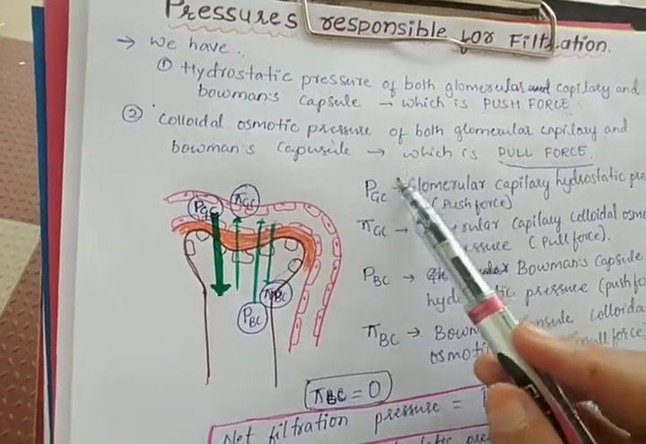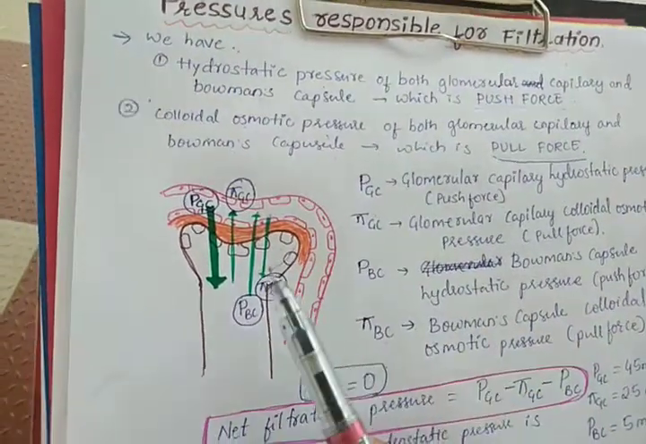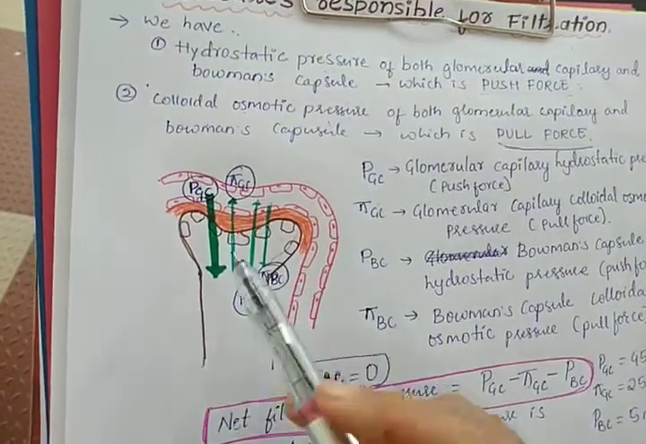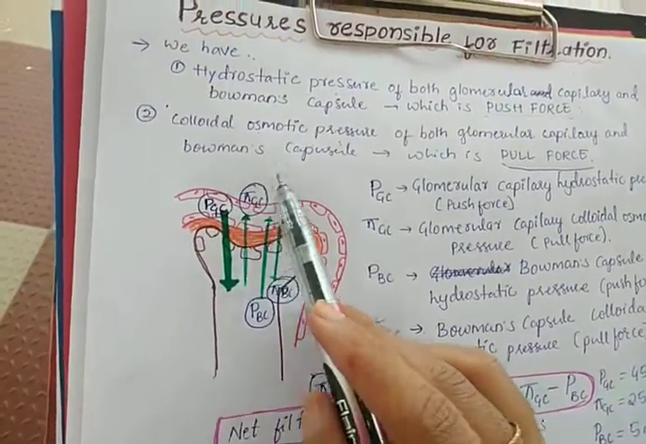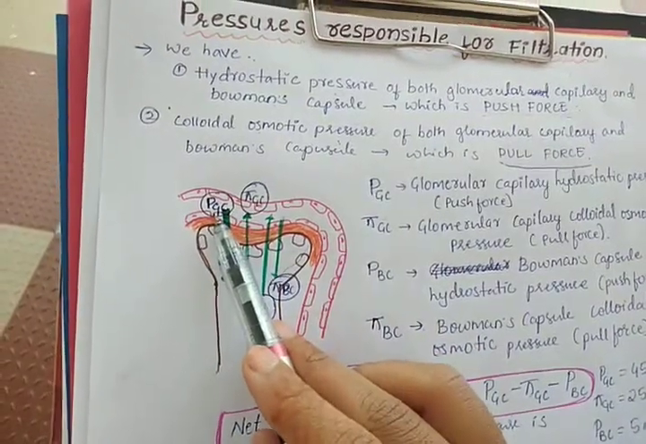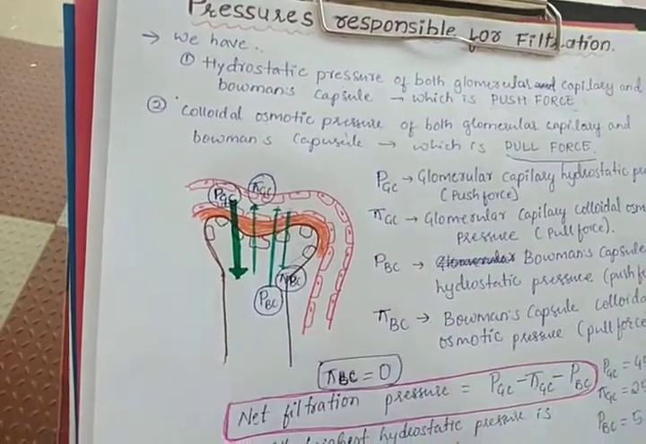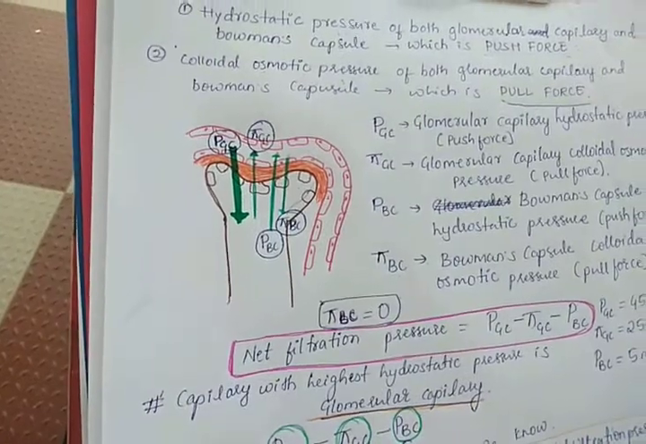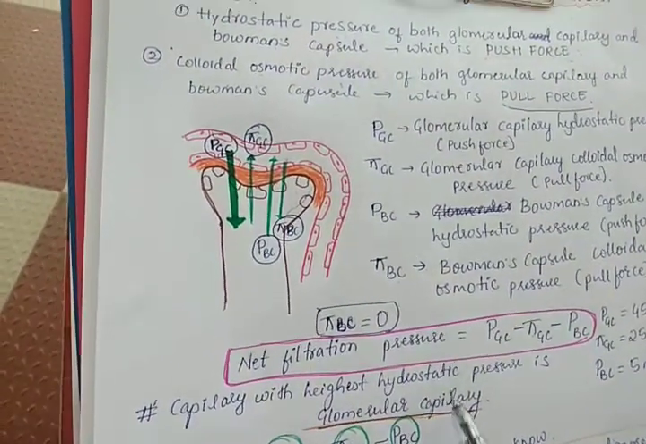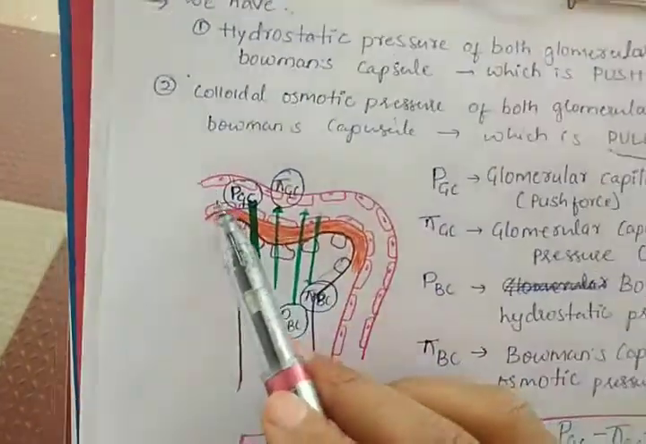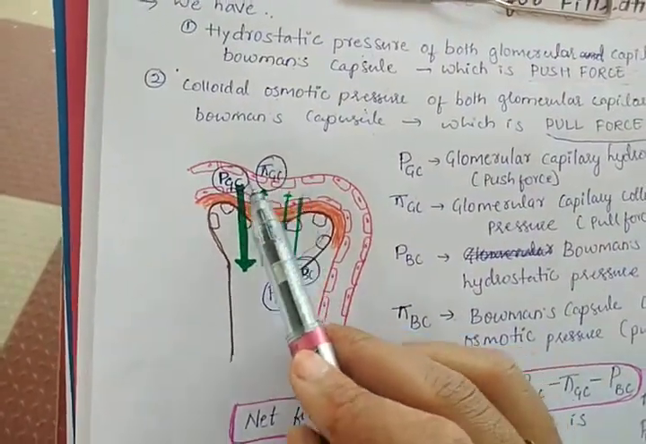Now how are these pressures responsible for filtration? Now this PGC will be the main hydrostatic pressure, and this is the highest pressure among all. This is because the capillary with the highest hydrostatic pressure is the glomerular capillary. So PGC will be the highest pressure among all these.